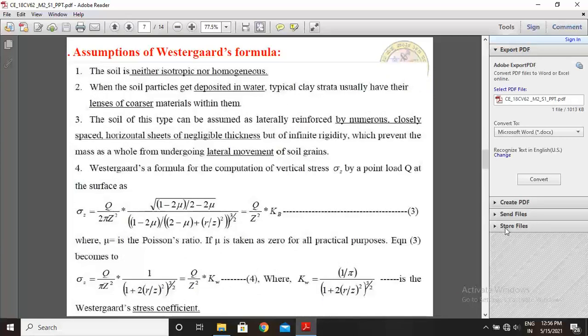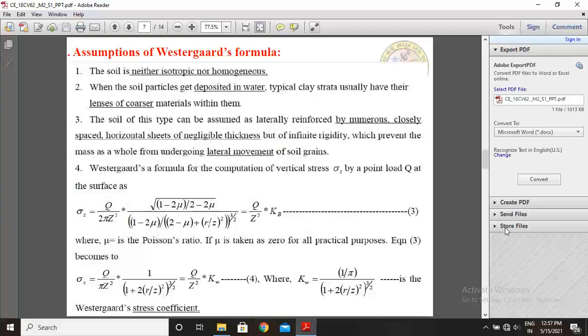Now next are the assumptions of the Westergaard formula. According to the Westergaard formula, the soil is neither isotropic nor homogeneous. Next assumption is, when soil particles get deposited in water, typical clay strata usually have lenses of coarser materials within them.